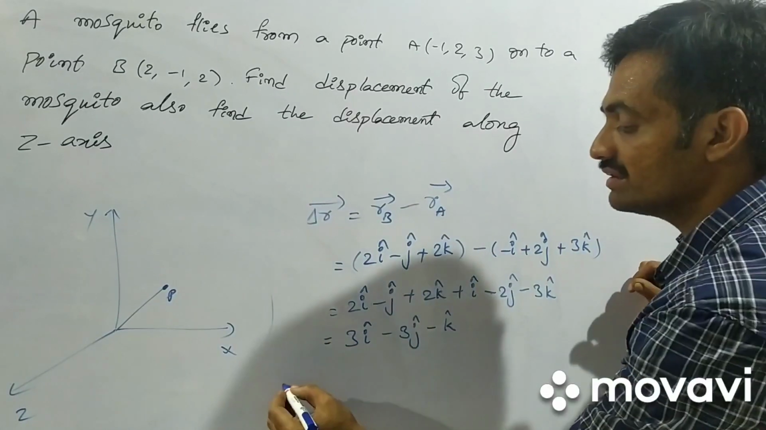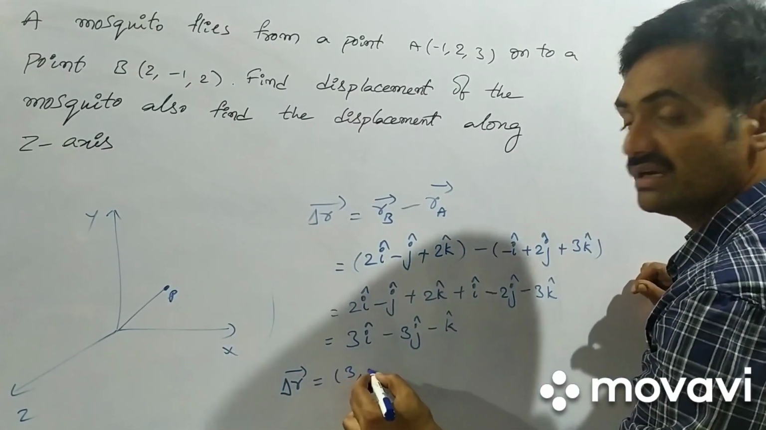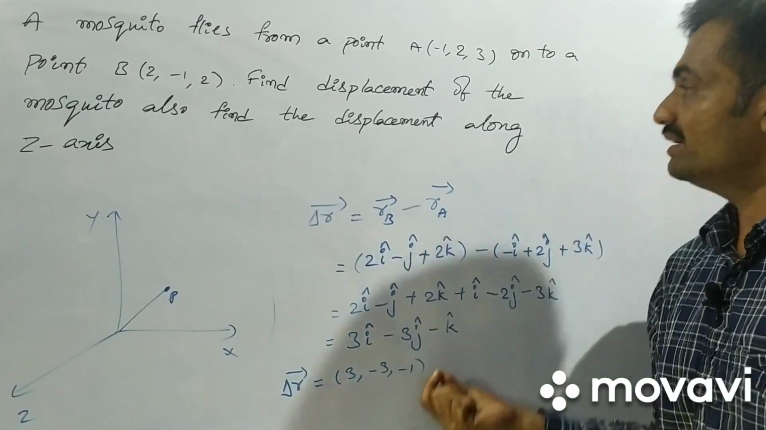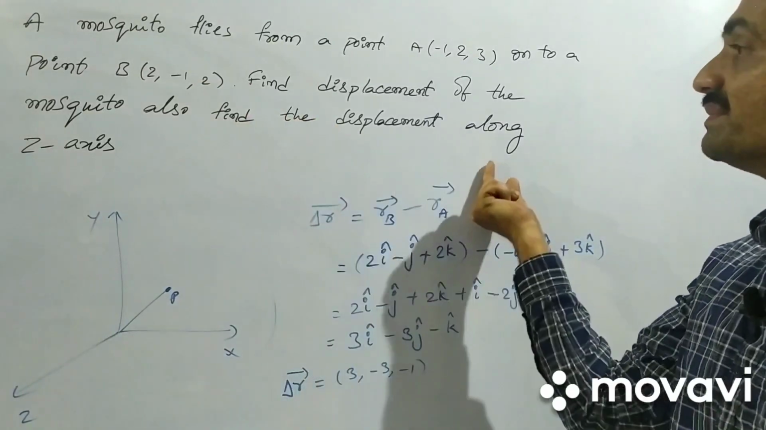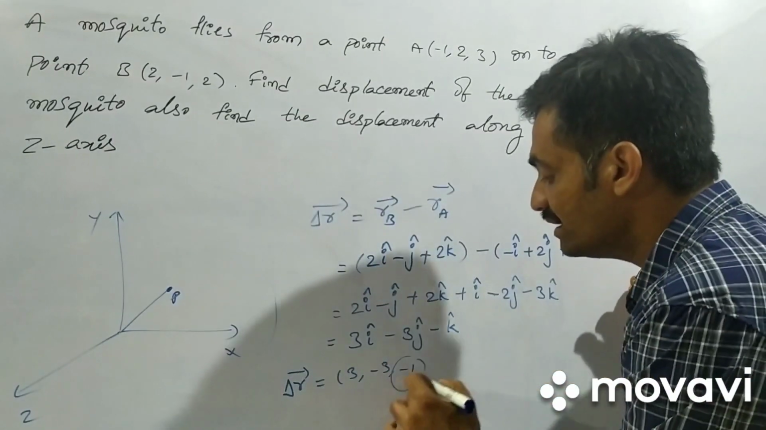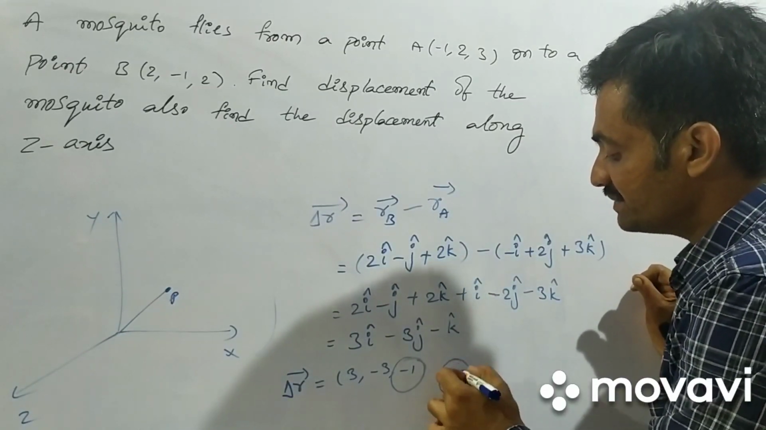So the coordinates of this displacement can be represented as 3, minus 3, minus 1. After that, find the displacement along the z-axis. Along the z-axis, the displacement is minus 1.